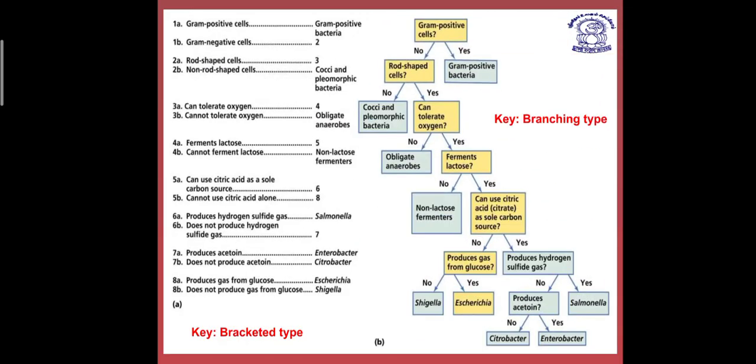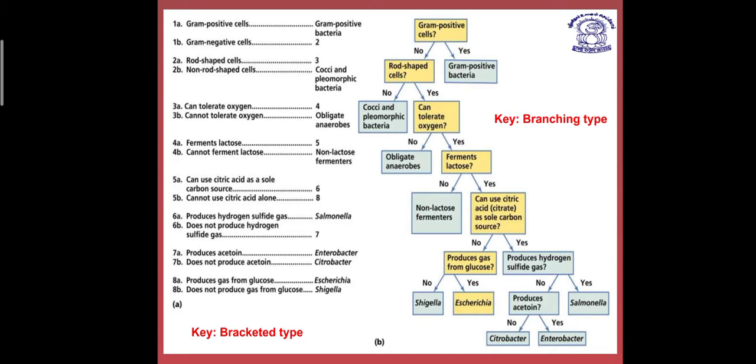Here I am showing one example of a key. Actually, the information for NEET is sufficient in the previous slide, but we just have to talk about the key. In the key, you can see 1A and 1B: one favoring gram positive cells and one favoring gram negative cells. If it is a gram positive cell, then in front of it we write gram positive bacteria.